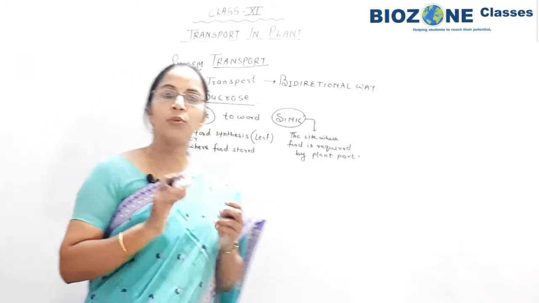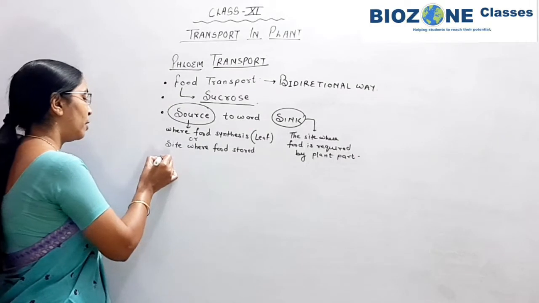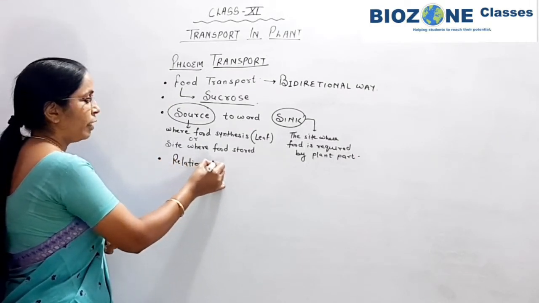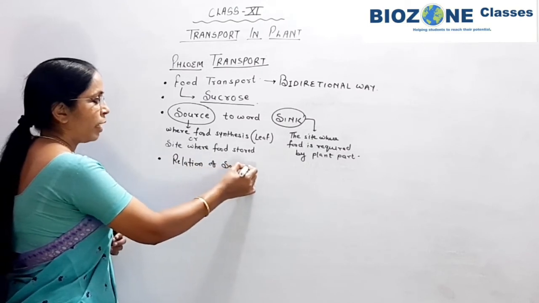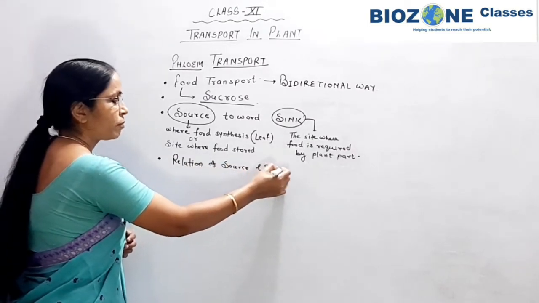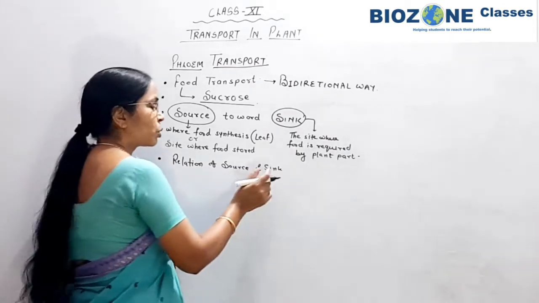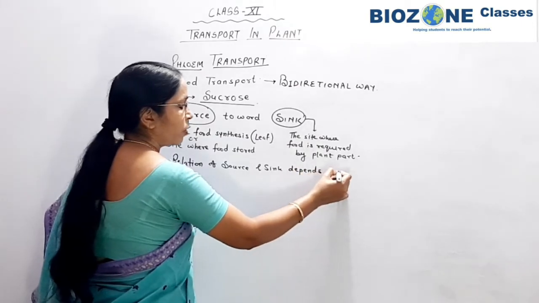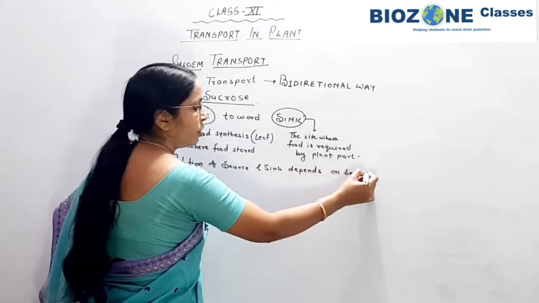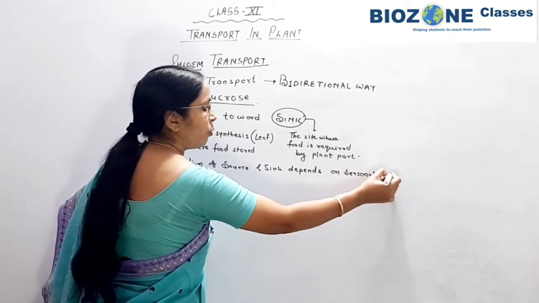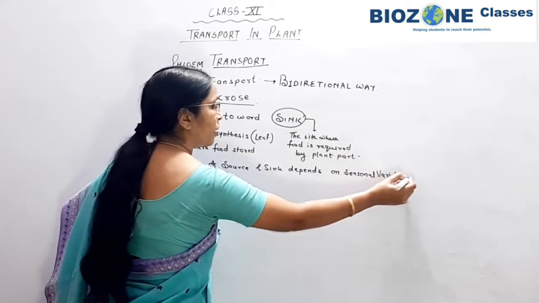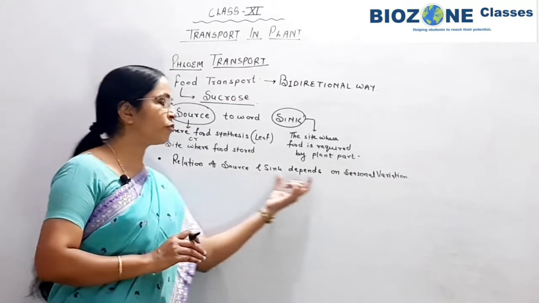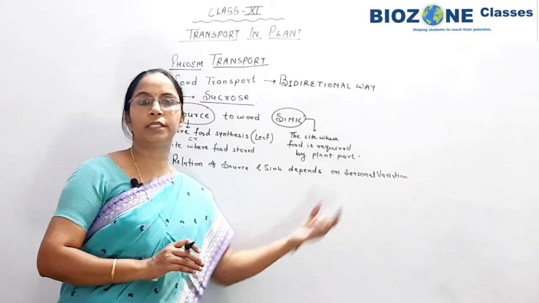After that, one of the most important statements: the relation or interrelation of source and sink depends on the season, or seasonal variation. How it depends on season, that we will study, but this is one of the most important statements.